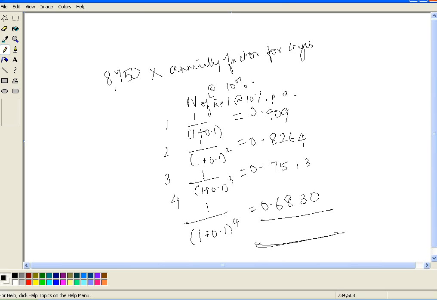Now let's make a total of these PVFs to get the annuity factor. Okay, so it's 0.909 plus 0.8264 plus 0.7513 plus 0.683, which is equal to 3.1697. Okay, so goodwill based on the annuity method will be 8,750, which is a super profit, multiplied by 3.1697, into 8,750, 27,735.